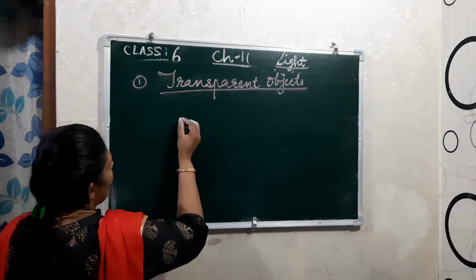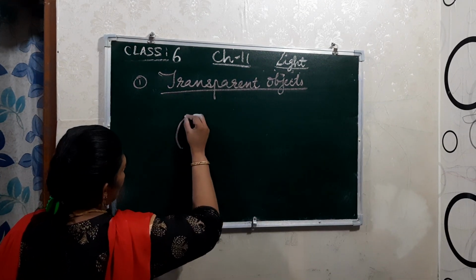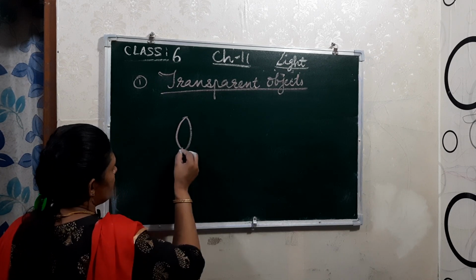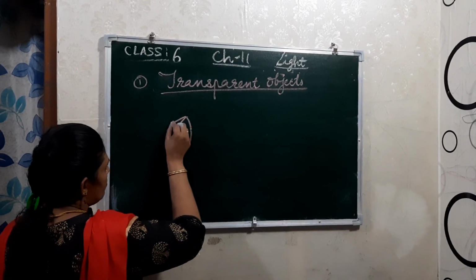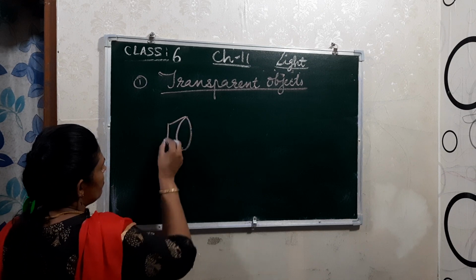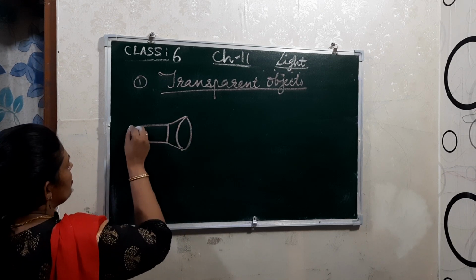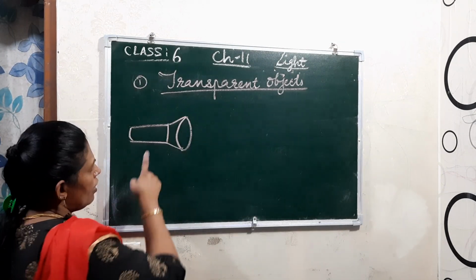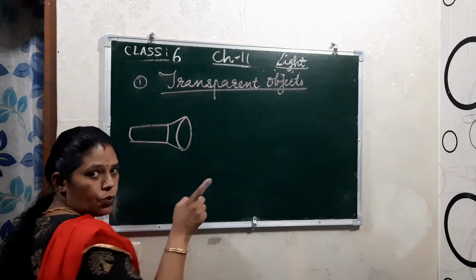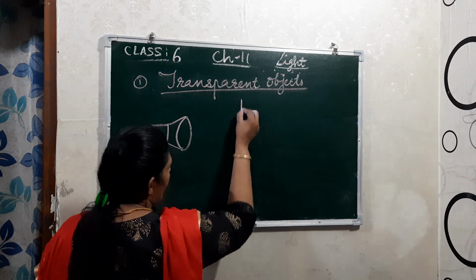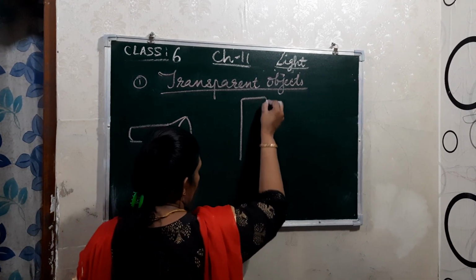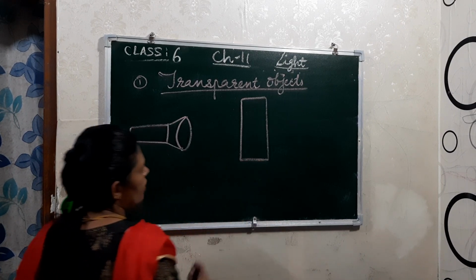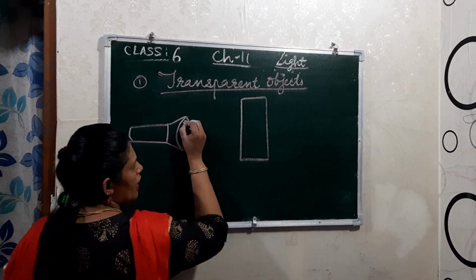So here I am drawing a torch. This is the torch. From here the light passes through. Now here a glass is kept, one glass. Then the light passes through, the glass allows the light to pass through.